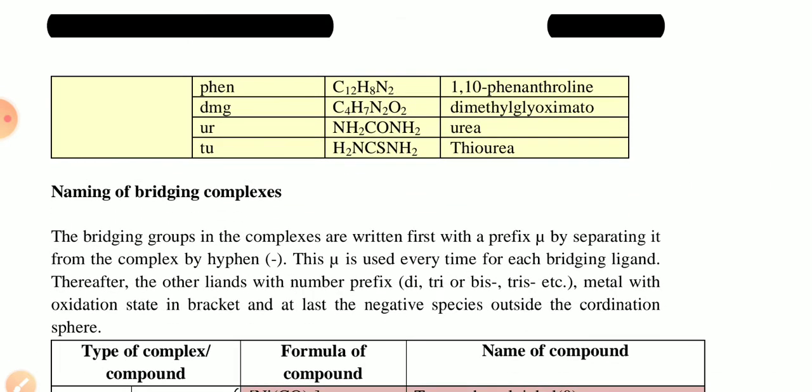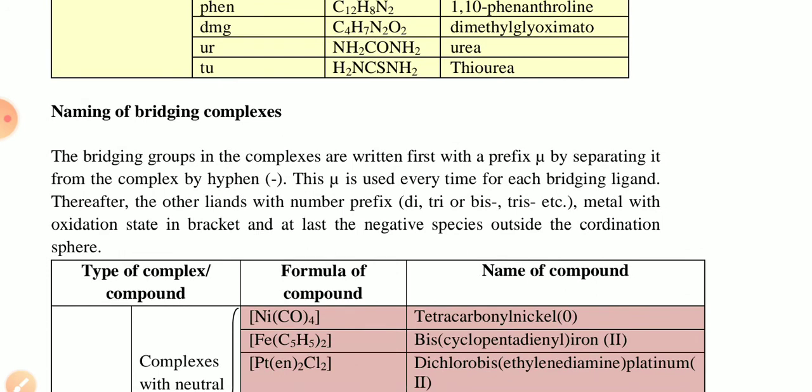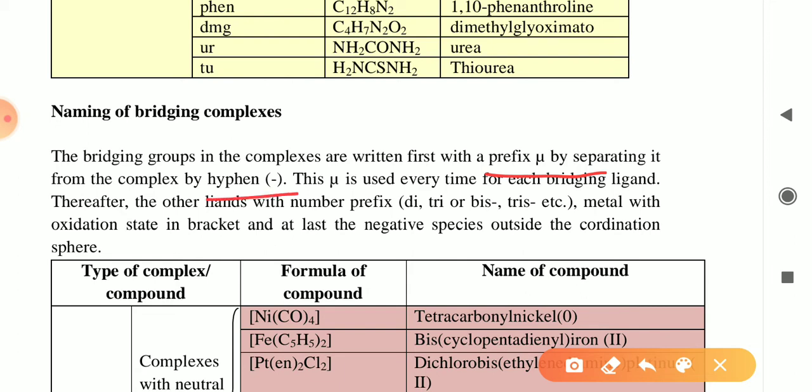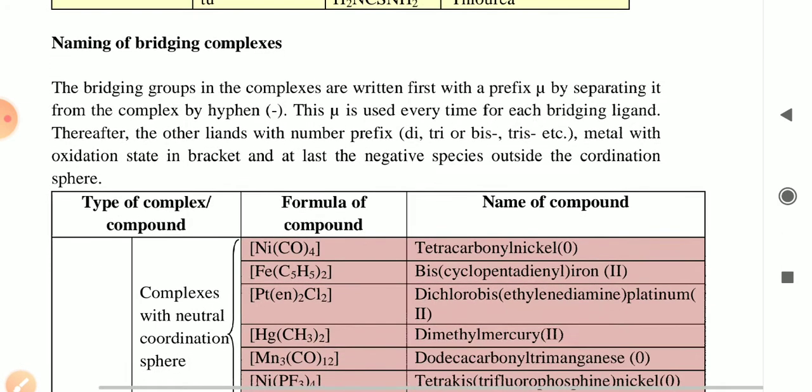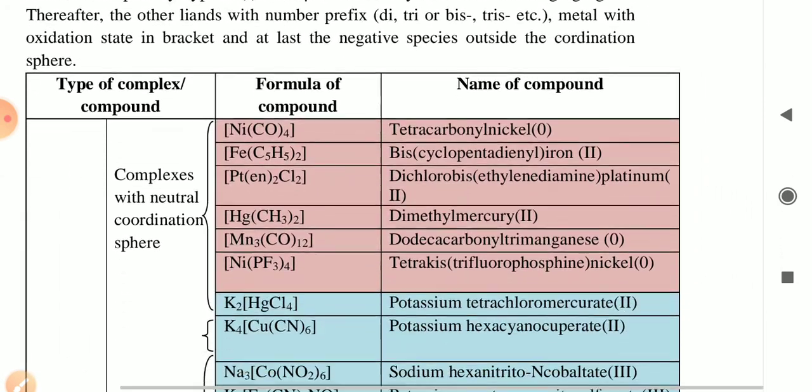Now how can you name a bridging ligand? For a bridging ligand, the complex is written first with the prefix mu, separated from the complex with a hyphen, and this mu is used every time for each bridging ligand. The ligand is then given the number prefix di, tri, bis, tetra, followed by the metal with the oxidation state in brackets and the negative charge species. So these are the neutral coordination compounds.